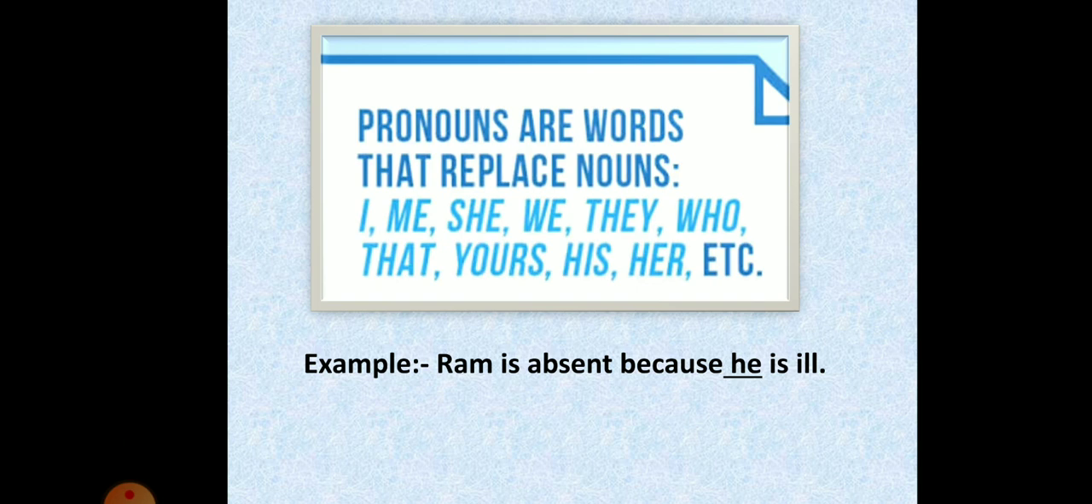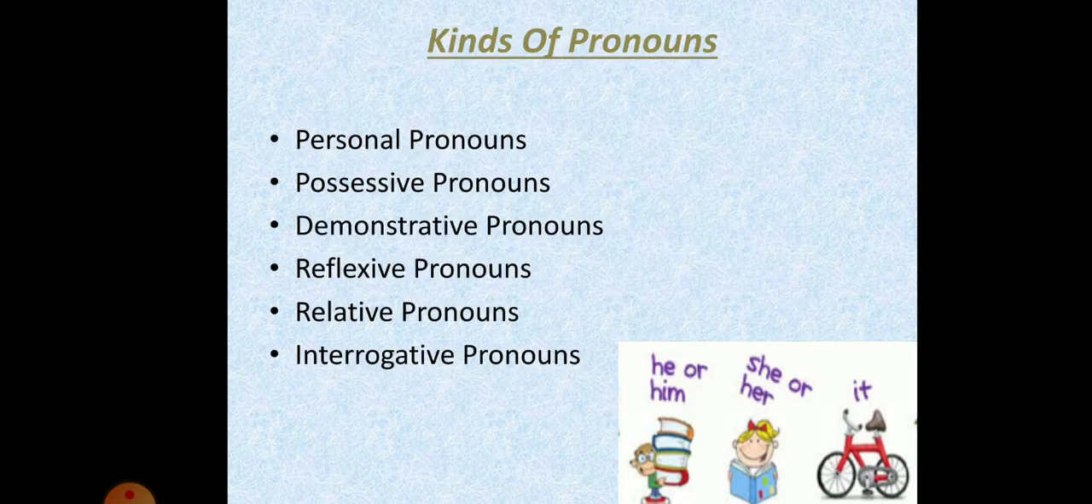So what is a pronoun? A pronoun is a word which is used in place of a noun. Pronouns make sentences shorter and easier to say. For example, Ram is absent because he is ill. In this sentence, he is a pronoun because Ram is used once and the pronoun he is used instead of repeating Ram in the sentence.